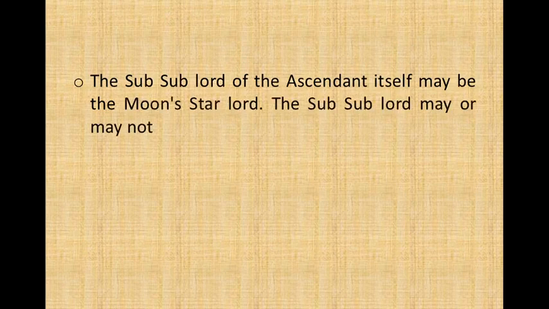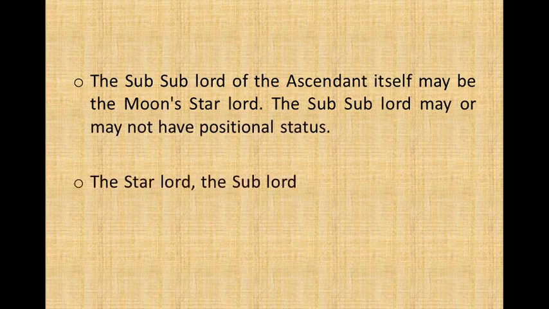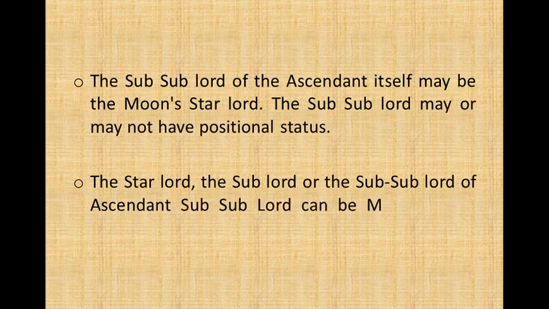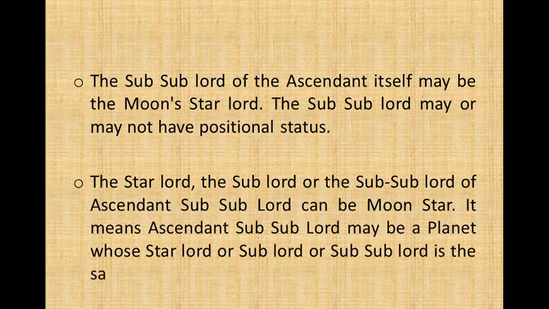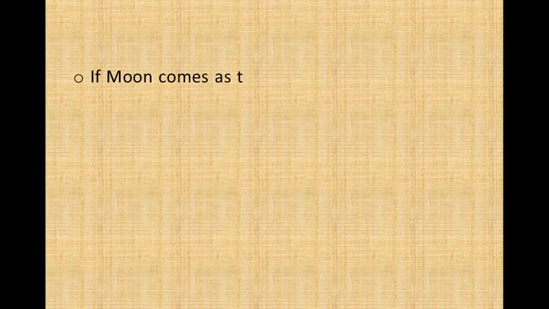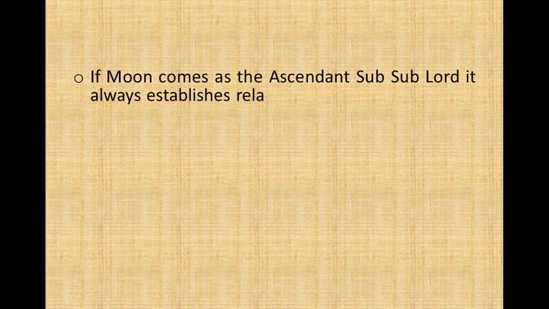The subsublord may or may not have positional status. The star lord, the sublord, or the subsublord of ascendant subsublord can be moon star. It means ascendant subsublord may be a planet whose star lord or subsublord is the same planet as the star lord of moon. If moon comes as the ascendant subsublord, it always establishes relation with lagna.